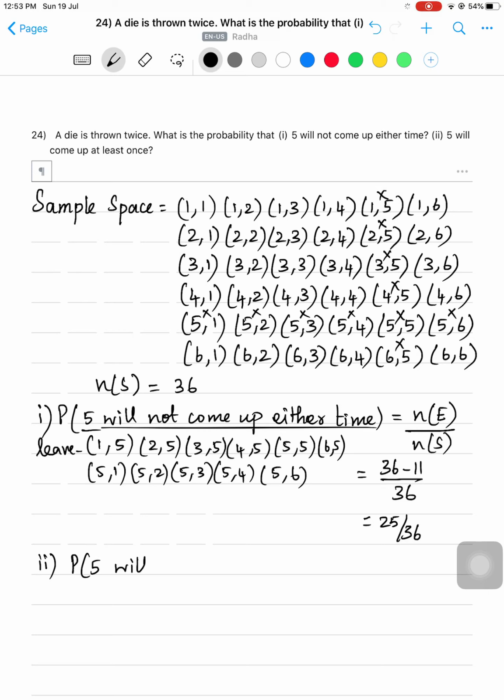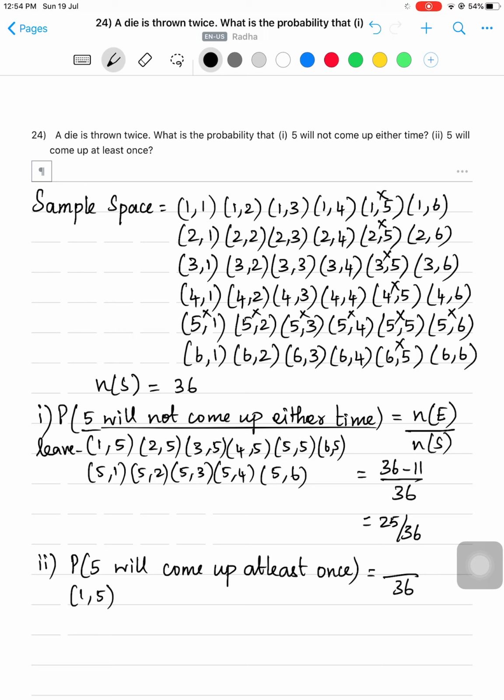5 will come up at least once. What do you mean by at least? That means 5 should come at least once, so it can come even 2 times. So 5 should be there. 5 will come up at least once means in that outcome 5 should be there at least once, or it can be even 2 times. So out of 36, 5 will come up at least once, or it can come even 2 times.